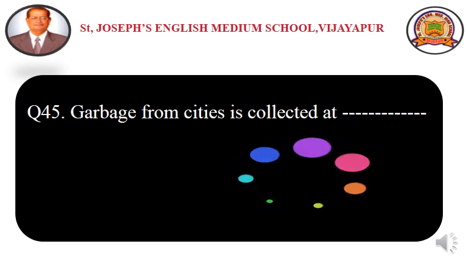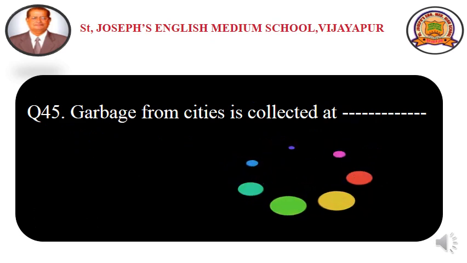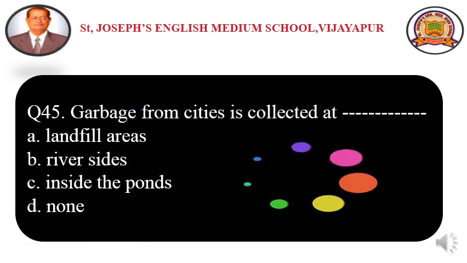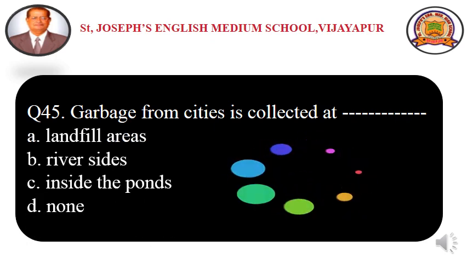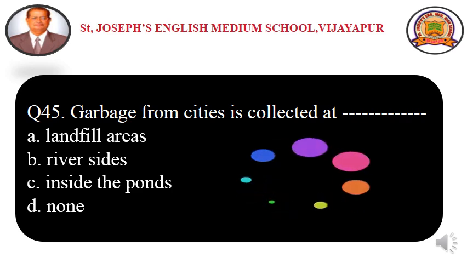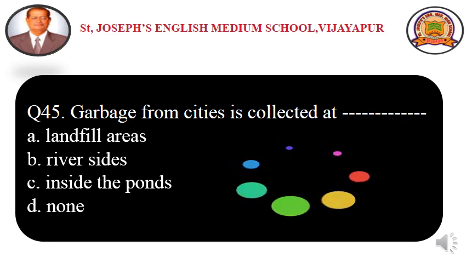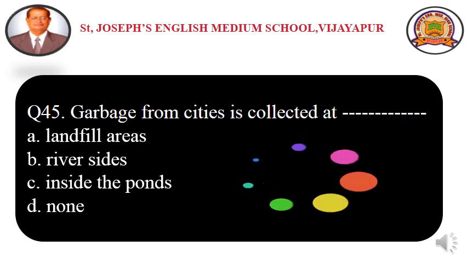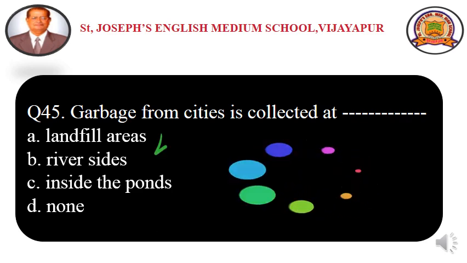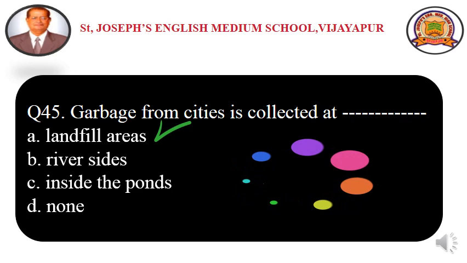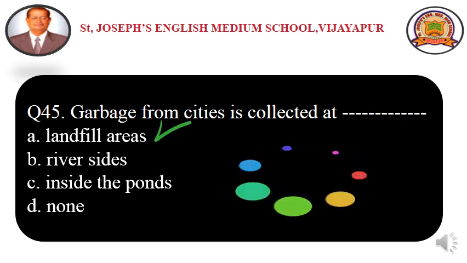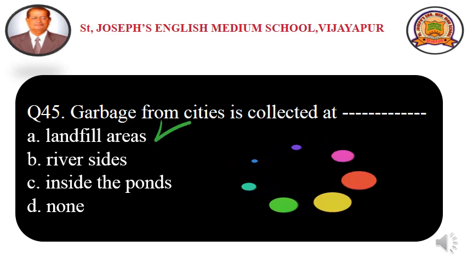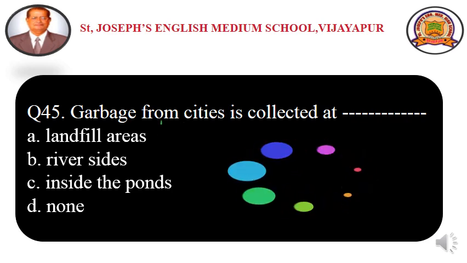Question number 45. Garbage from cities is collected at dash. Option A, landfill areas. Option B, river sides. Option C, inside the ponds. And option D, none. Garbage from the cities is collected at the landfill areas. Later, it is converted into a park, right? So option A, landfill areas is the correct answer.